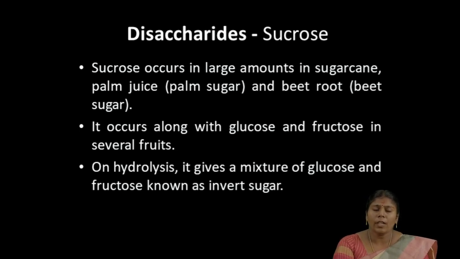During digestion, sucrose gives a mixture of glucose and fructose, which is known as invert sugar. So the glucose and fructose are the end products of sucrose.